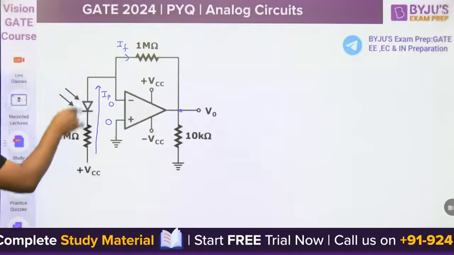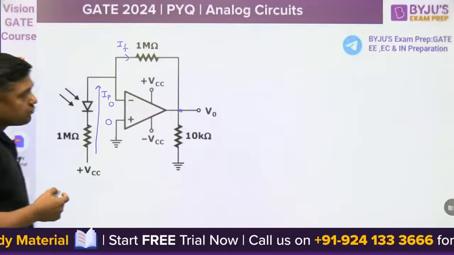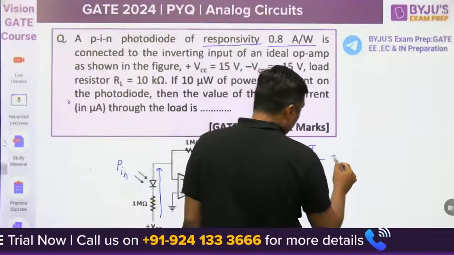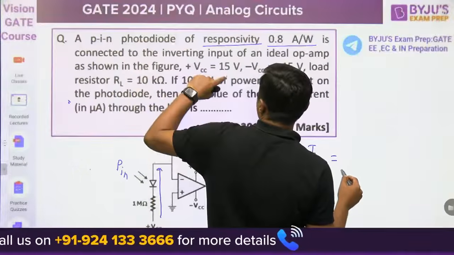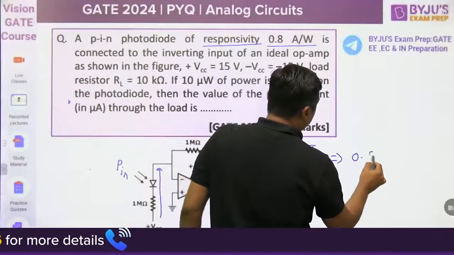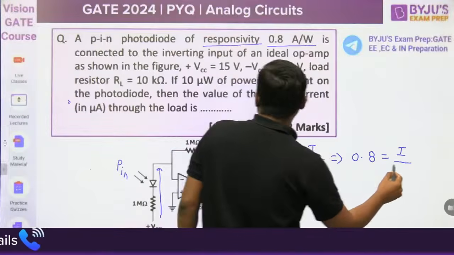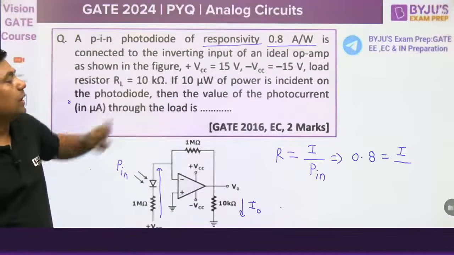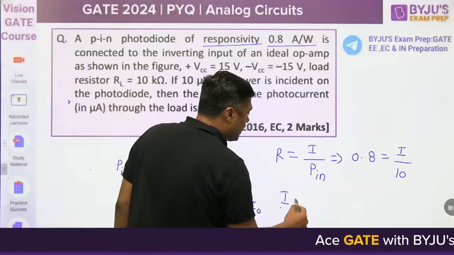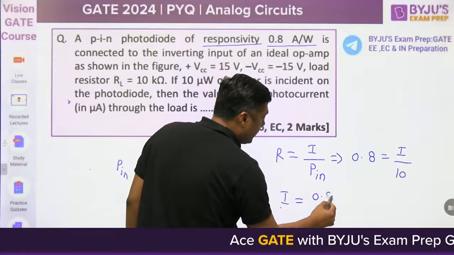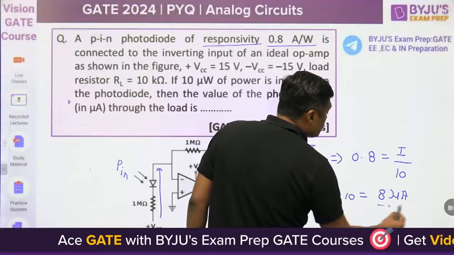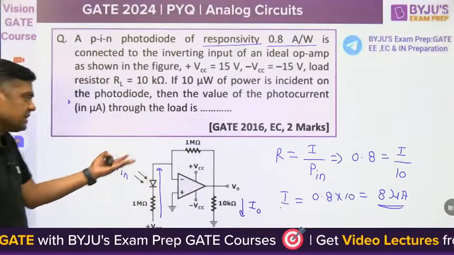Then what is the value of the current? According to this formula, you have to find the I. The responsivity R is 0.8, equal to I divided by the power incident, which is 10 microwatt. So I will become 0.8 into 10 microwatt, that is 8 microampere. This much current will flow in reverse direction, which is more than sufficient.